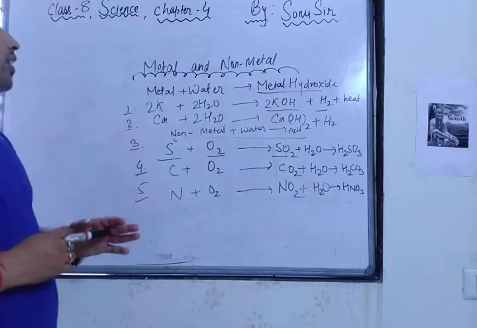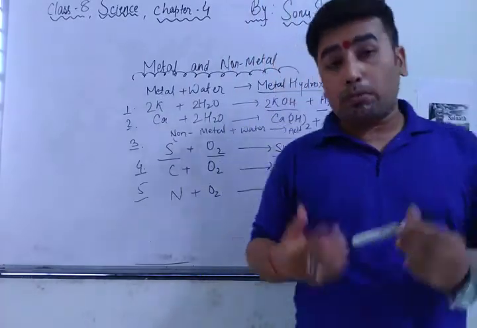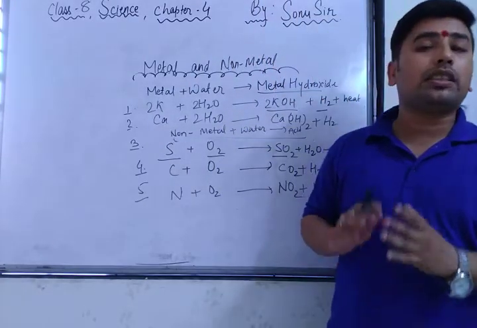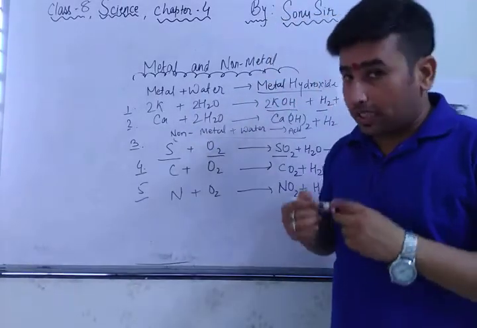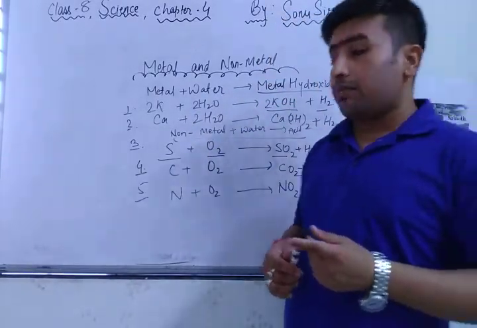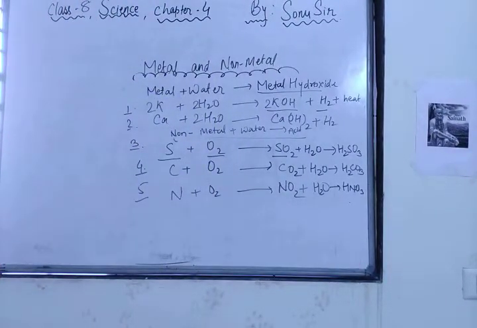So you can see when metal reacts with oxygen, it gives you metallic oxide. That is called the combustion process. Oxygen reaction means combustion. Combustion means burning. When any metal is burned, it gives you metallic oxide, and when any non-metal is burned, it gives you dioxides. And when any metal is treated with water, it gives hydroxide.